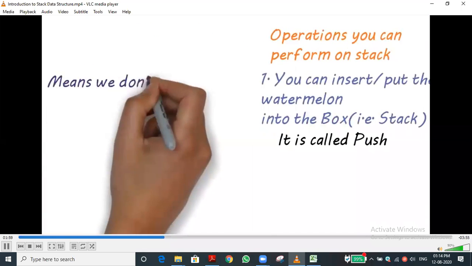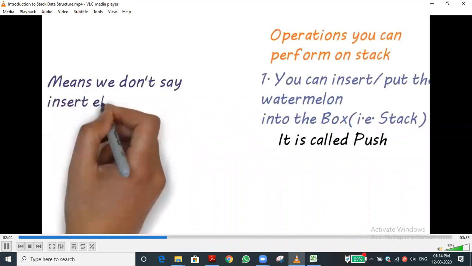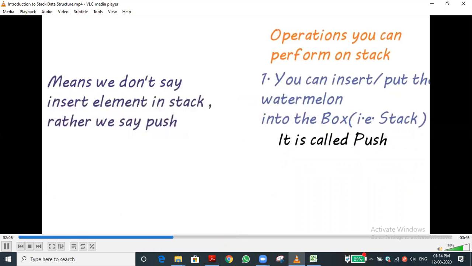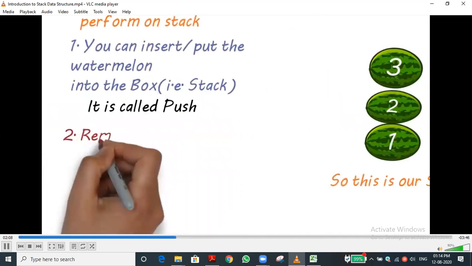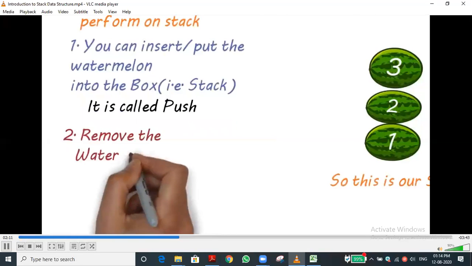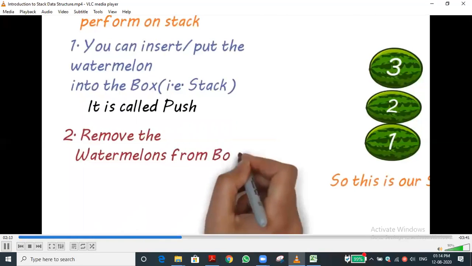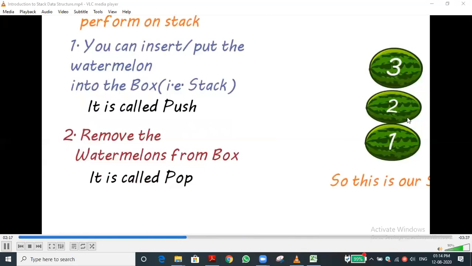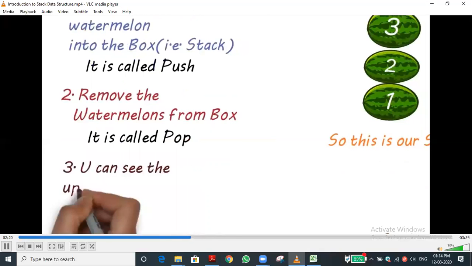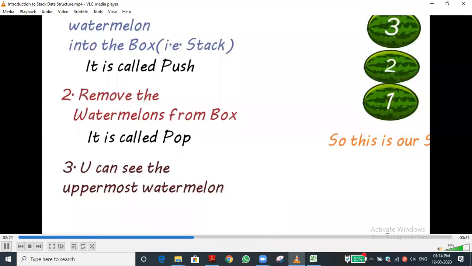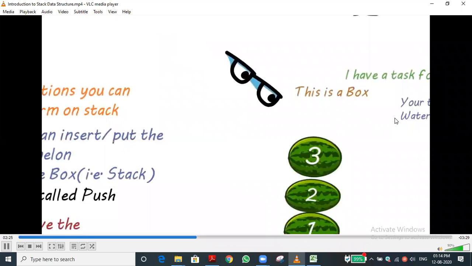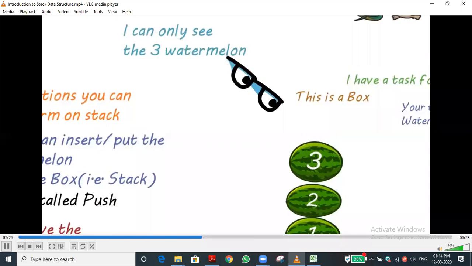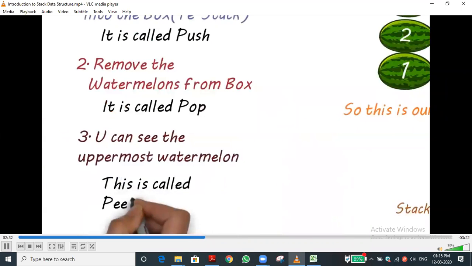Inserting an element is called push. Inserting an element into the stack is called the push operation. And removing or deleting an element from the stack is called pop, P-O-P. The topmost element is called top or peek. It has two words, but in stack we use the word top.